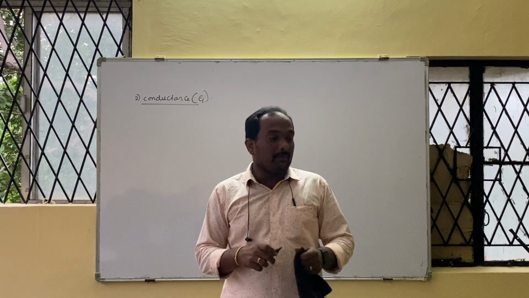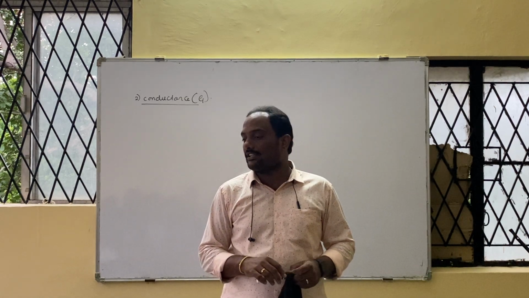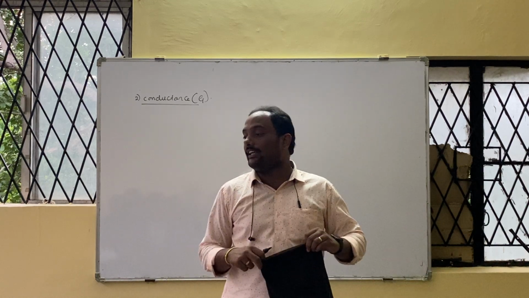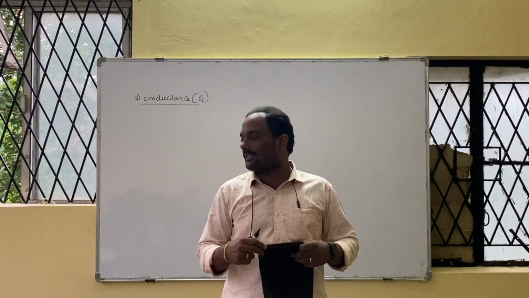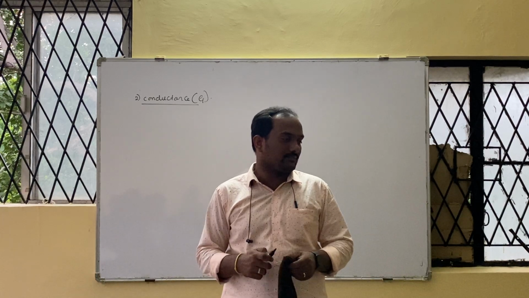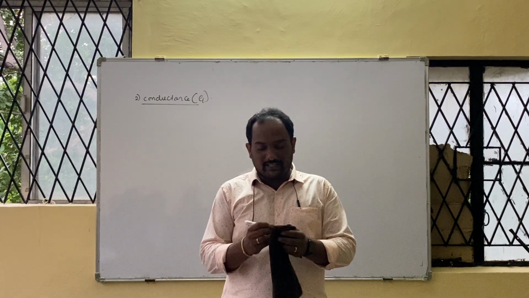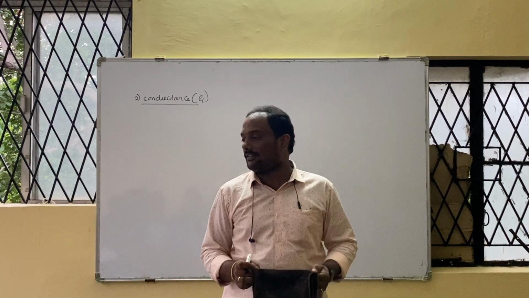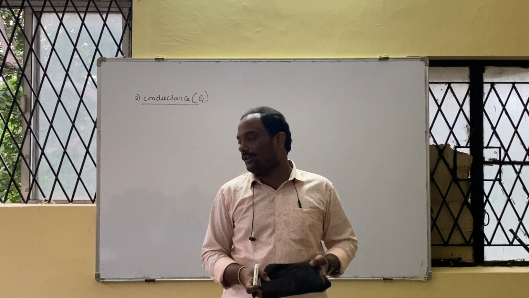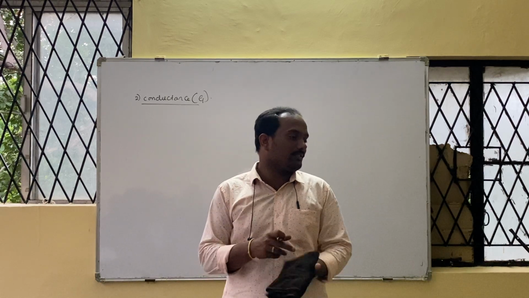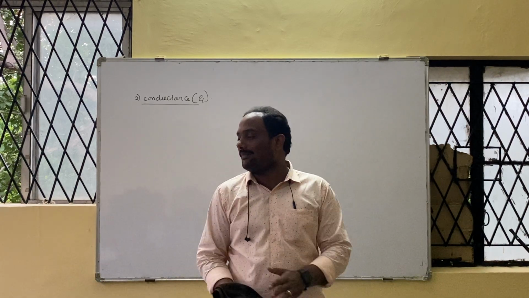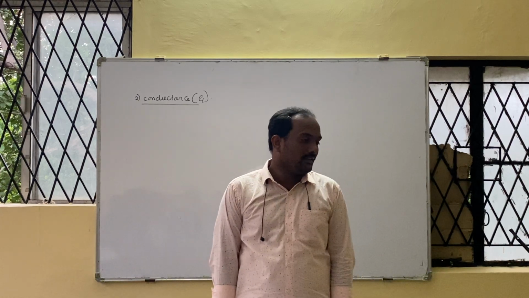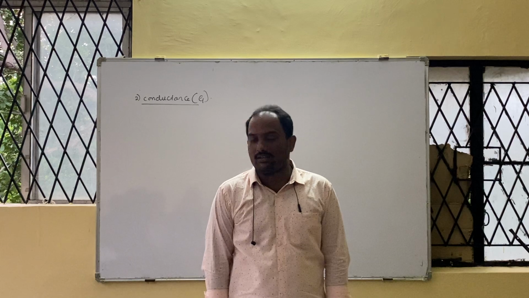Speed of light, physics people will take 2.9988 into 10 raised to 8 meter per second. But we chemistry people, it is very difficult for calculation, we take 3 into 10 raised to 8 meter per second because chemistry people will be very weak in mathematics. Physics people will be very weak in biology. See, it is obviously true. One who loves physics loves mathematics also. One who loves chemistry will love biology also. That is true, because the majority of concepts in chemistry are related to biology and the majority of biology concepts are related to chemistry. In physics, if your mathematics is strong, then your physics will also be strong.